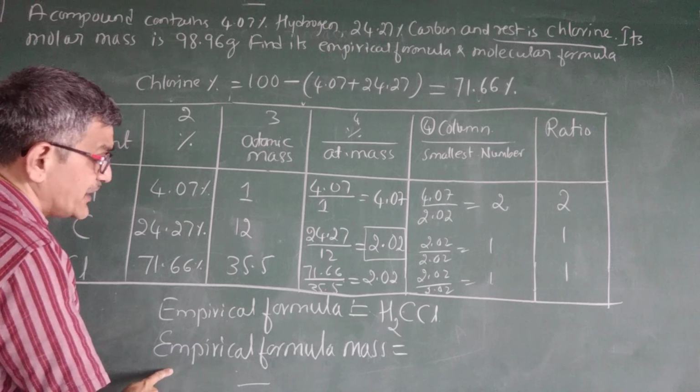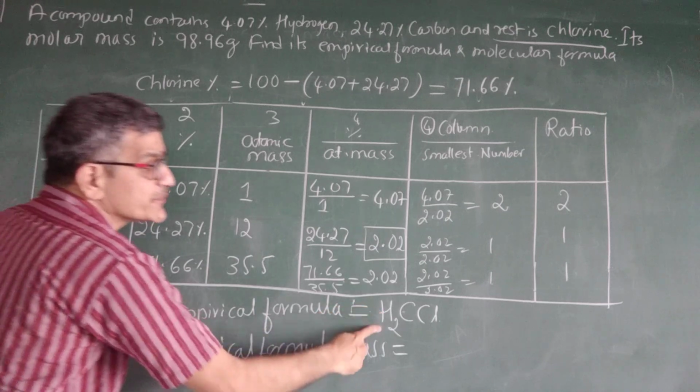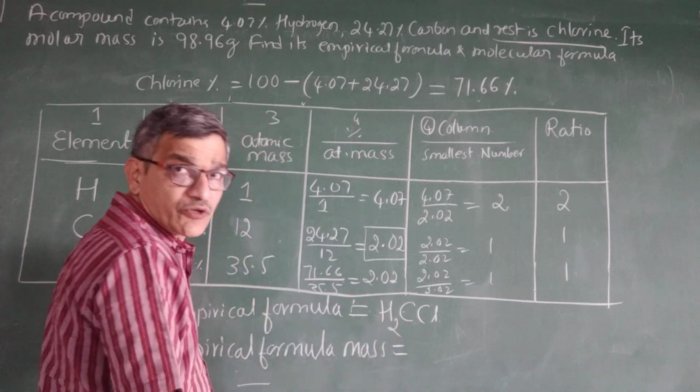Next is the empirical formula mass. We know how to calculate the molecular mass.